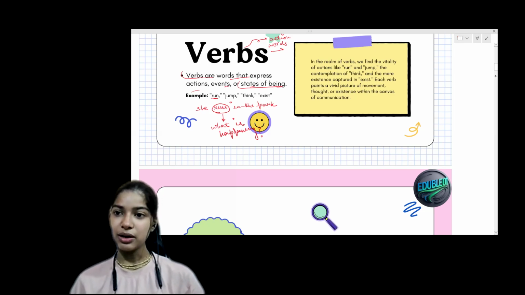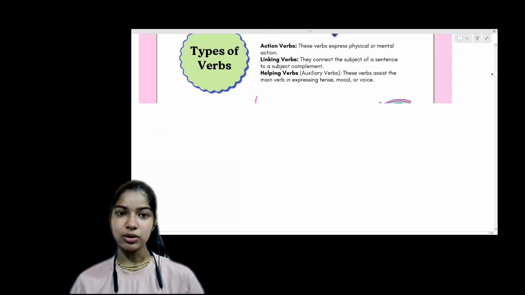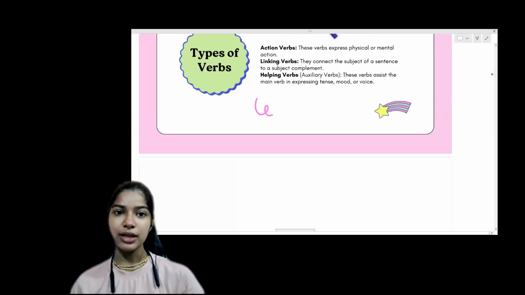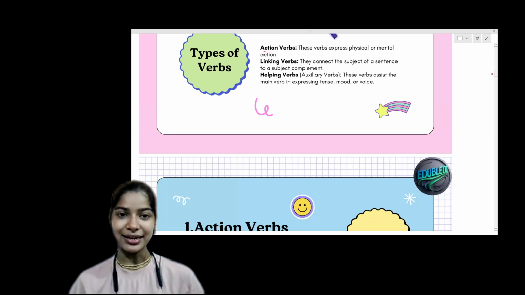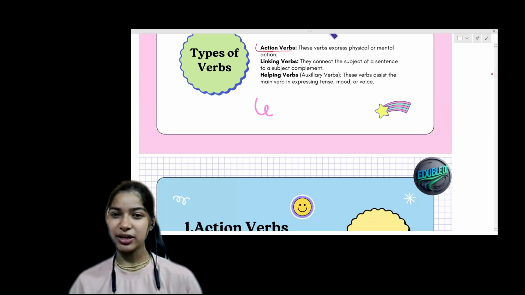Okay, so now let's have a look at the types of verbs. First, we are having an overlook over the types of verbs, then we are going to go into detail. First is the action verbs. We are just going to touch on them right now, and do it in brief. These verbs express physical or mental action.